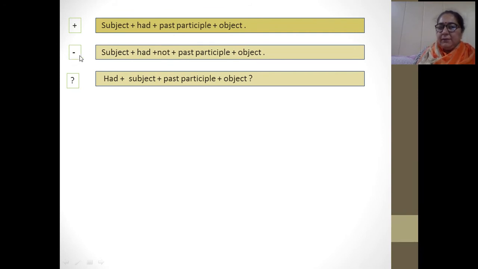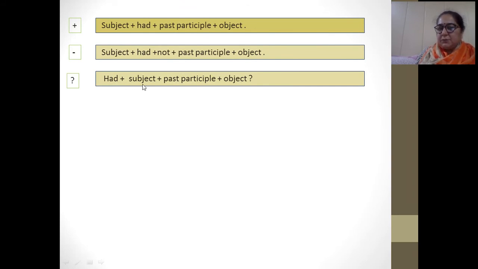What about the negative? Means not is there. Subject plus had plus not plus past participle. I had taught you in my class, past participle means third form of verb, plus object, right? Now come to the third, that is interrogative. Interrogative means question, and according to me, I'm interrogating, I'm searching, I'm trying to get an answer from you. And the word I'm using here is had. Change there. Here I'm using had at the second place, but when I'm going to talk about interrogative, it is coming at the first place.